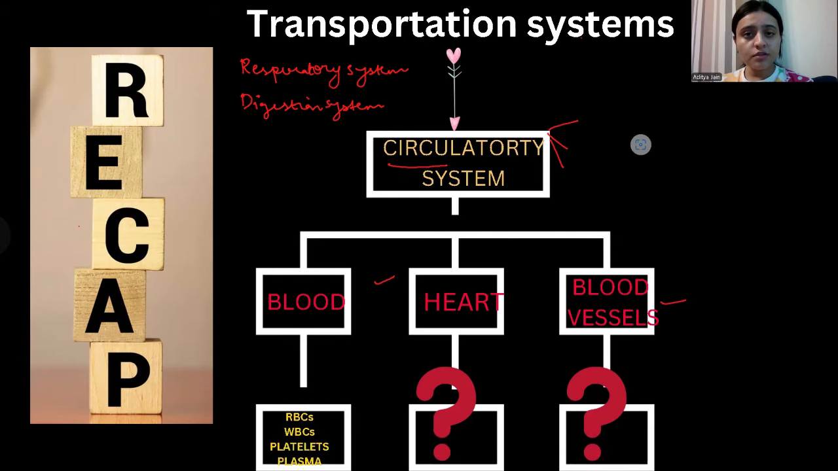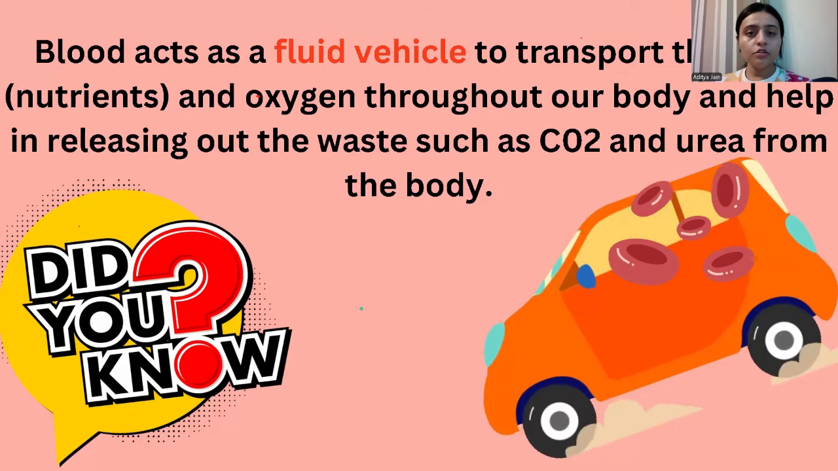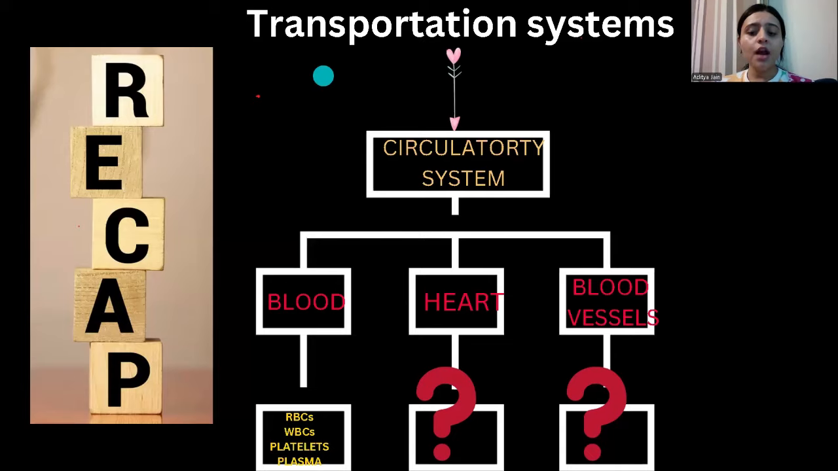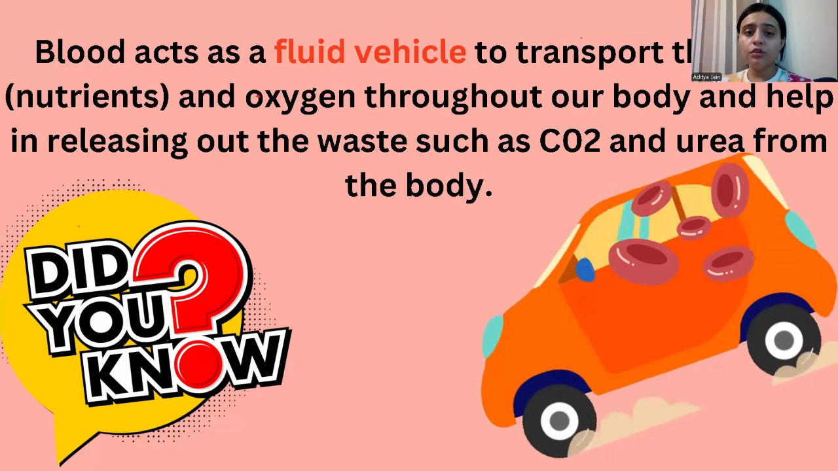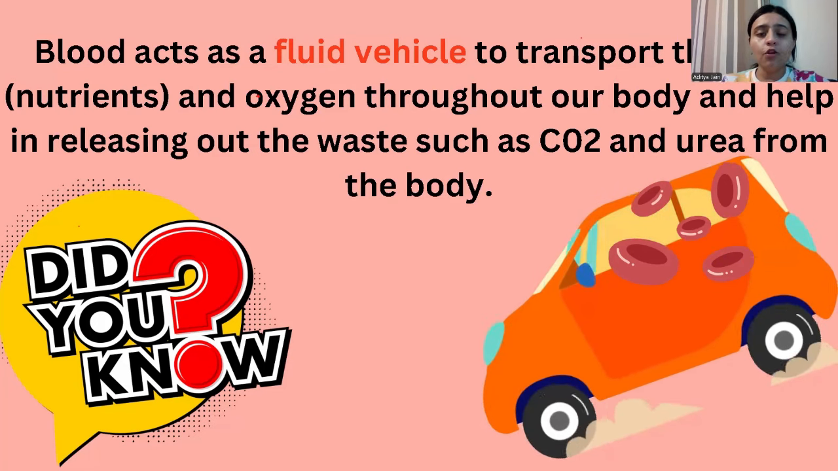The sections which were not taught to you were about the heart and the blood vessels. Also, in the previous chapter, I told you about the functions of blood: that blood is a food vehicle that transports various nutrients and oxygen throughout your body, and also removes waste such as CO2 and urea from the body. I have told you all this.